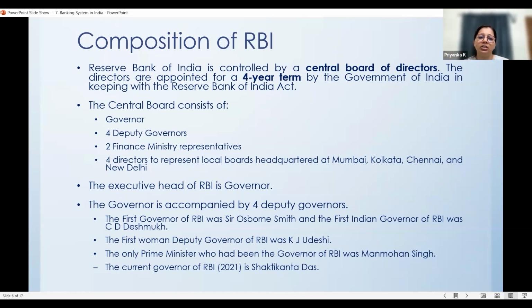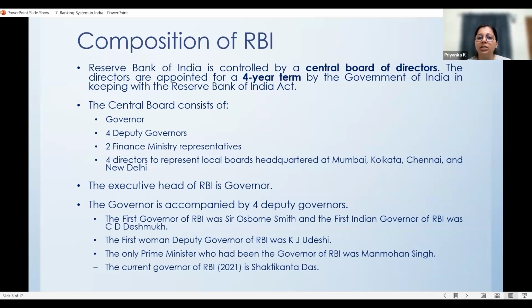Right now, Shaktikanta Das, and this governor came into the RBI Central Board of Directors in the year 2021. So it's a 4-year term. So possibly by 2025, there will be a re-election of the Central Board of Directors. And the governor is accompanied by 4 deputy governors to support the activities, duties and responsibilities of the governor. The RBI Central Board of Directors has 4 deputy governors also.